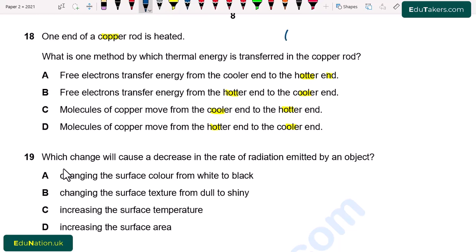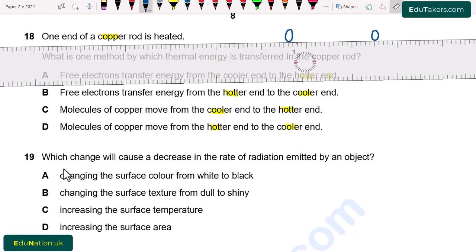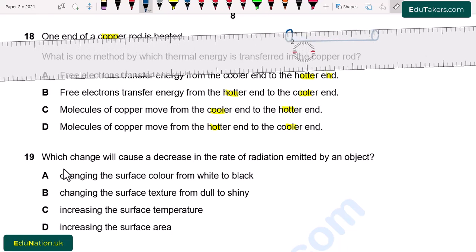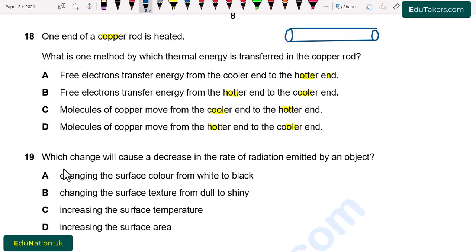So first of all, we have a copper rod. So this rod basically contains free electrons. All of these electrons collide with each other because these are free.